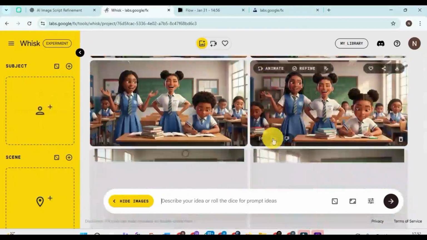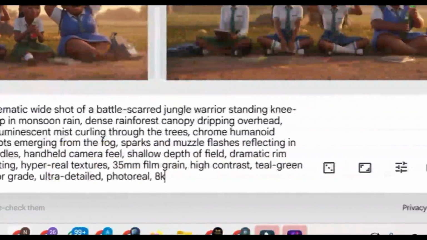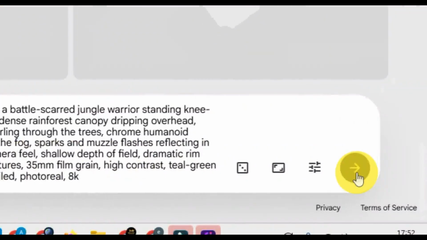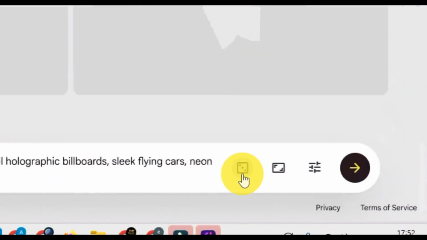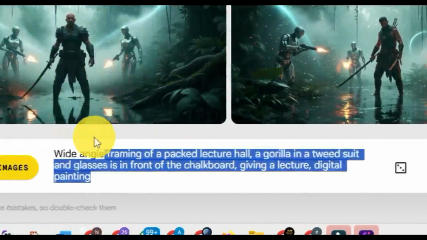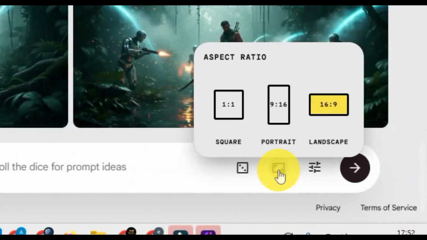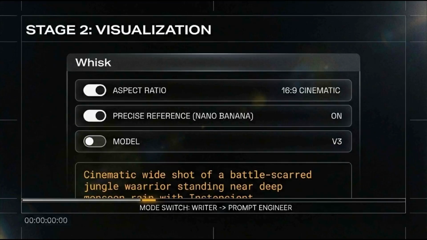Now, let's put what we have gotten here into this place. Let's see what it's going to give us. While we're waiting, don't forget, you must always check. This is what it's giving us. Now, the size matters: aspect ratio. What aspect ratio are we using? Landscape, portrait, or square? So you need to click here to confirm all that. Also, make sure that the precise reference is turned on.